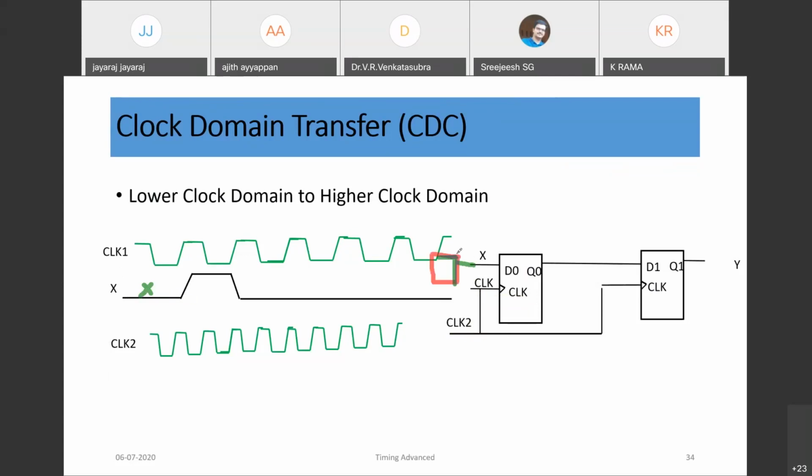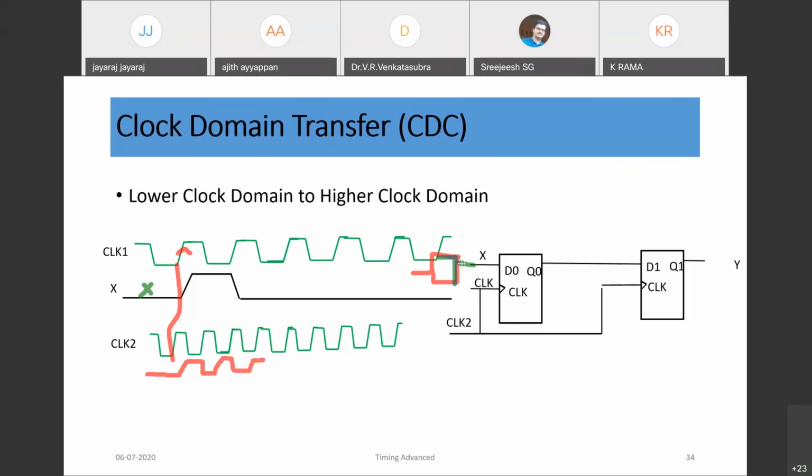Clock 1 flop. So we will be flopping this X by using 2 double flops, and that would be clocked at, say, clock 2, the higher clock. So this is an asynchronous path because with respect to this edge, the other may not be in sync. This edge may come at some other point also, not exactly in sync. So that's why it is called asynchronous.